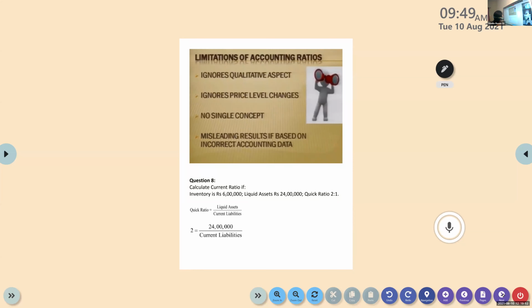Next one is ignores price level changes. See, we will be finding out the accounting ratios based on the current year as well as the previous year or the year before that. All these will be calculated and comparisons will be made. See, in 2019, the return on investment was 50%. In 2020, it is only 40%, and in 2021, it is 45%.